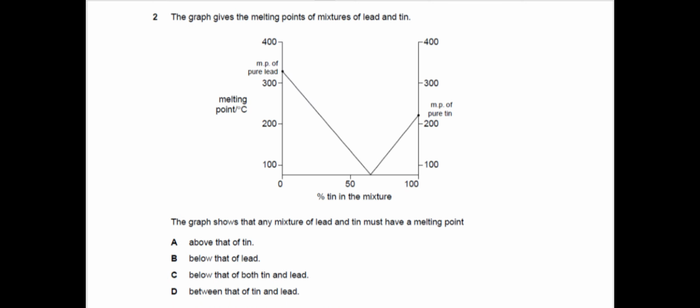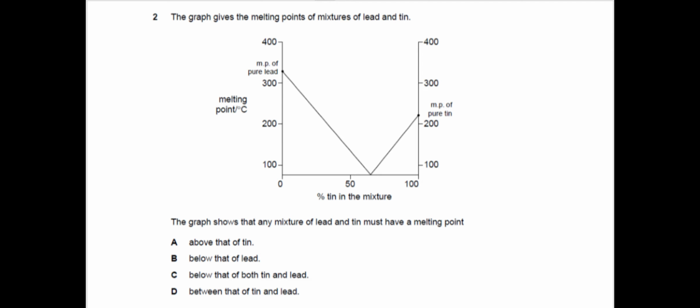Yes. In this question, we have been given a graph where they are giving us the melting point of mixtures of lead and tin, and they are asking us that the graph shows that any mixture of lead and tin must have a melting point. Okay, before I read the options, let me explain that you must know that melting point is decreased when impurities are added. So when I am mixing lead and tin, both are acting as an impurity for the other substance. So the melting point is going to decrease anyways for both of them.